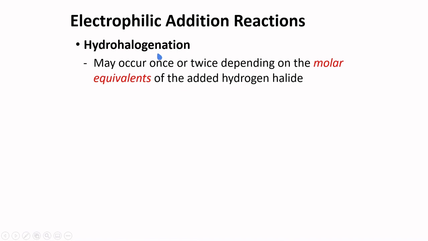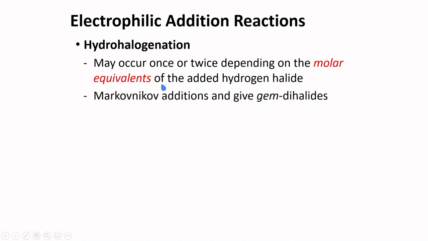Hydrohalogenation occurs in alkynes, and given that alkynes contain two pi bonds, hydrohalogenation may occur once or twice depending on the molar equivalent of the added hydrogen halide. This type of addition follows Markovnikov's rule and gives geminal dihalides.